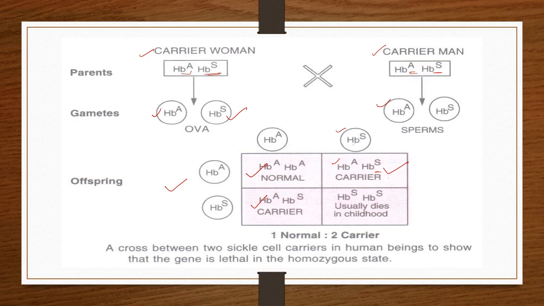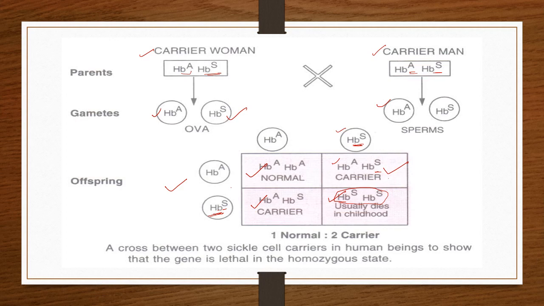And then the fourth individual, that is HbS and HbS. When the ovum with this defective gene and the sperm with this defective gene are fused, then it forms the homozygous HbS HbS. This homozygous condition expresses the character of sickle cell anemia, so usually dies in childhood.